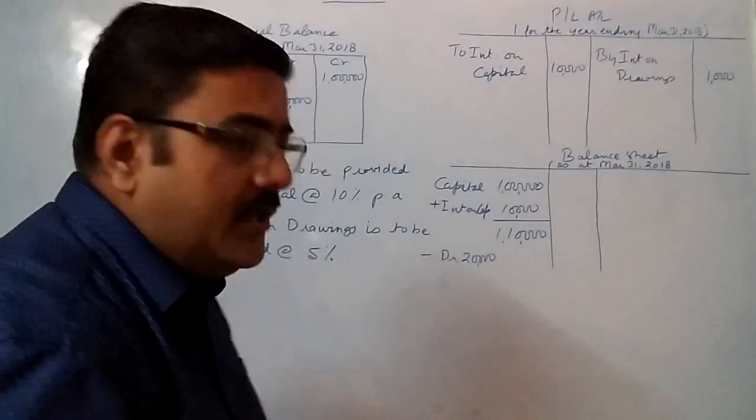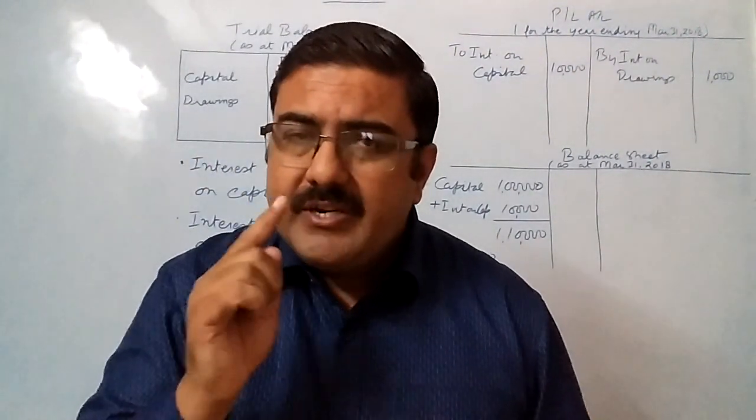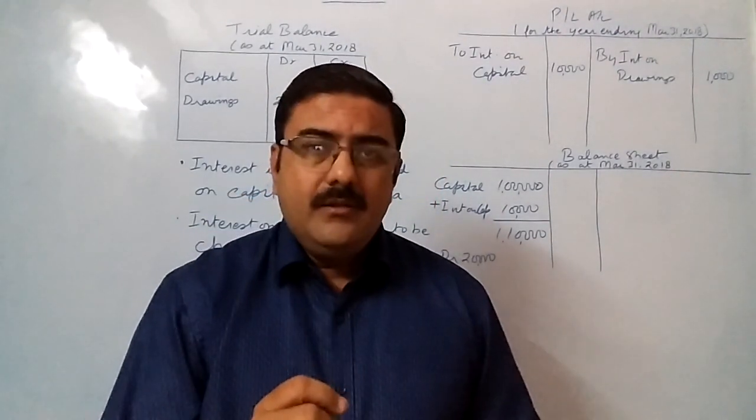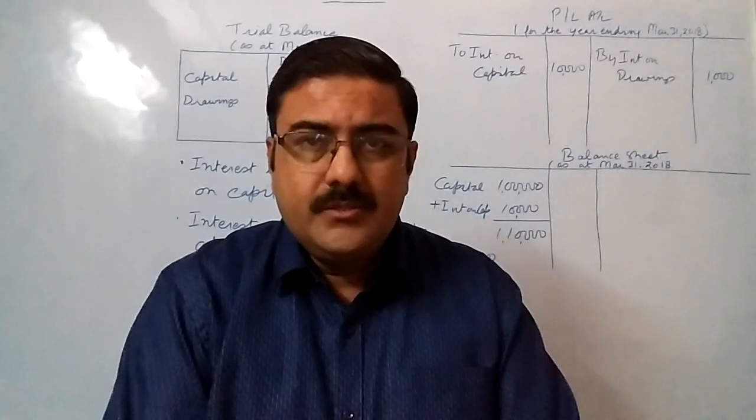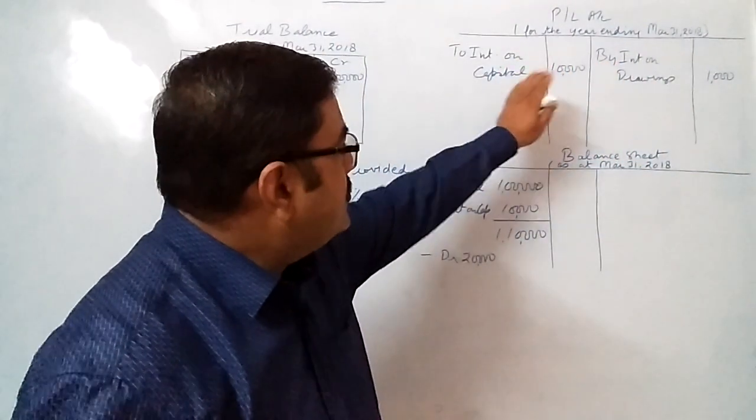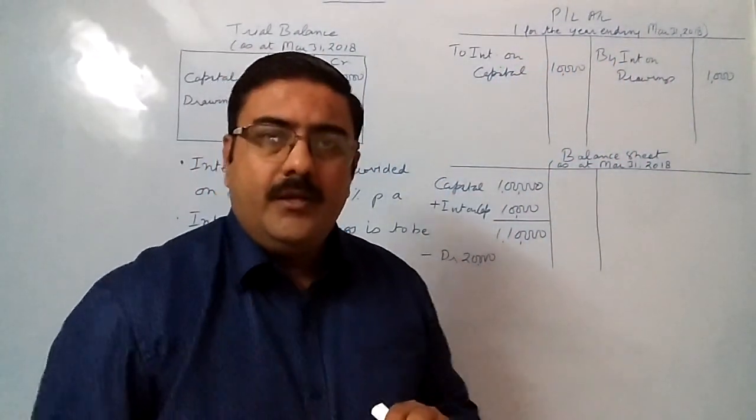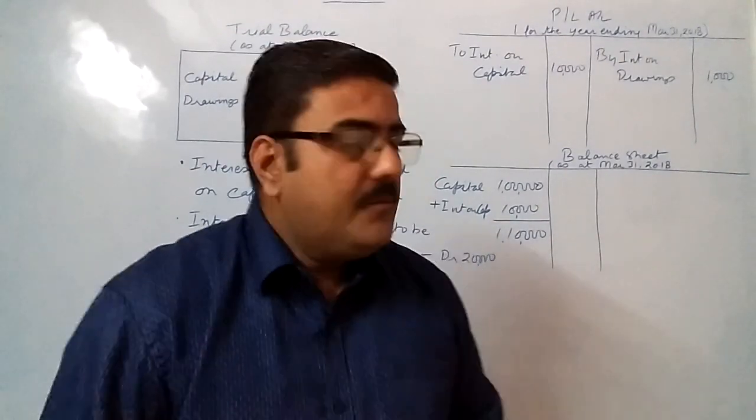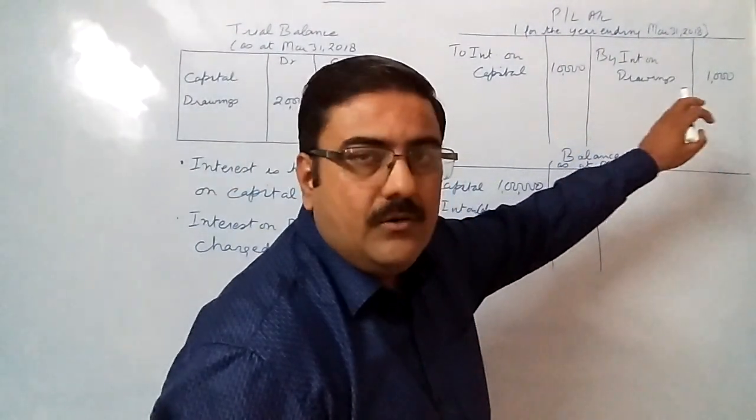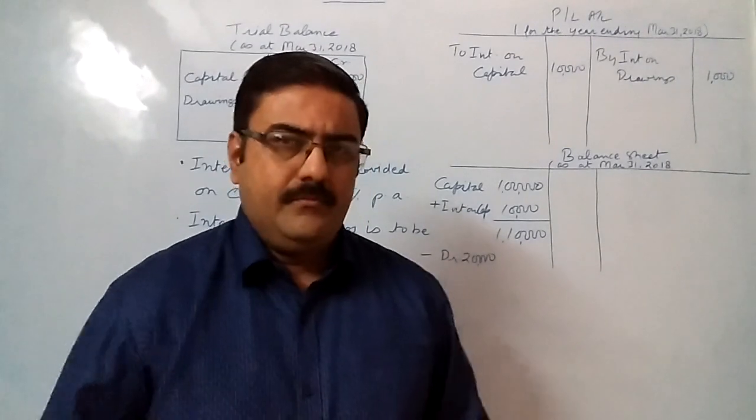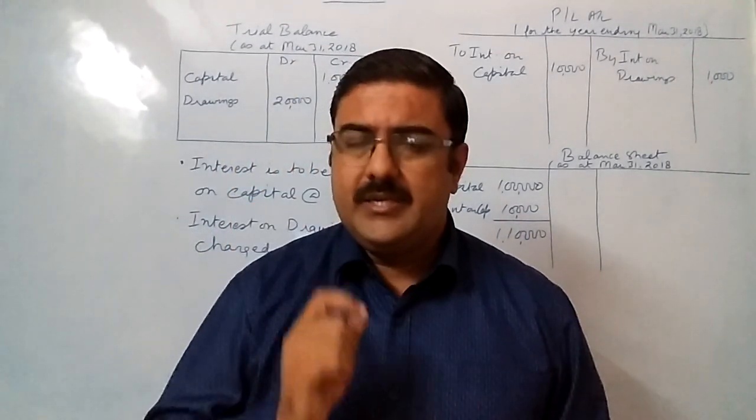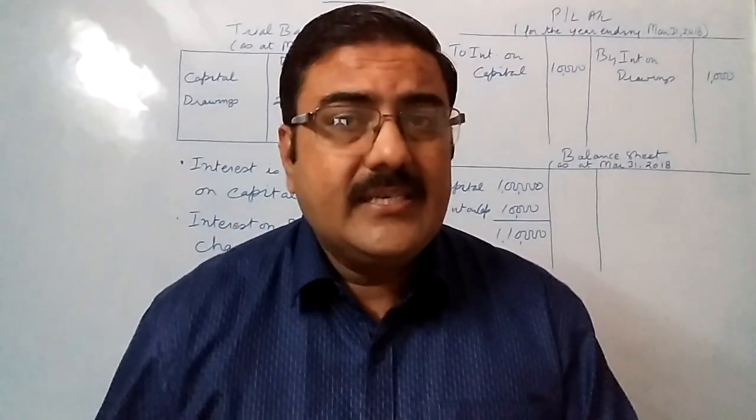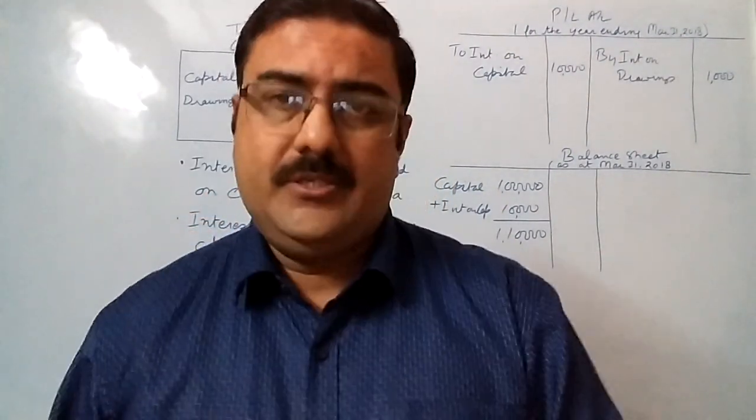Why? As you know, there is interest on drawings also. Interest on capital is an expense recorded in profit and loss account on the debit side. Interest on drawings for the business is an income. It will be recorded in the profit and loss account on the credit side. Now, the further discussion is important. Interest on capital is added to the amount of capital.